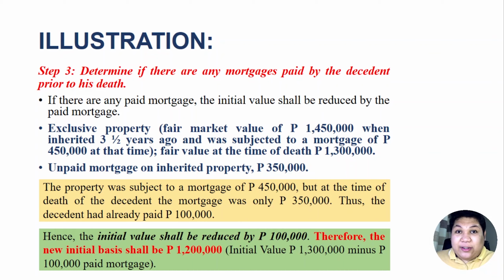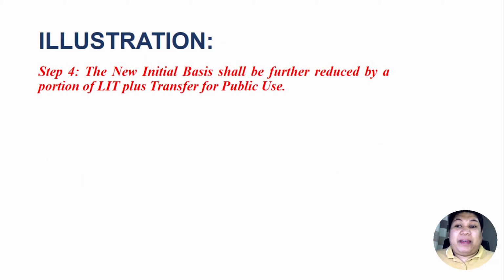That is the initial value of 1.3 million less the 100,000 paid mortgage. Okay? Now let's proceed to step 4. The new initial basis shall be further reduced by a portion of LIT. You know what's LIT? Losses, indebtedness, and taxes, plus the transfer for public use. Remember, these are the 4 items under the ordinary deductions, and it is said the new initial basis shall be reduced further by a portion of LIT plus the transfer for public use.